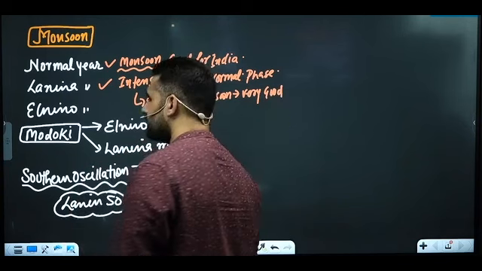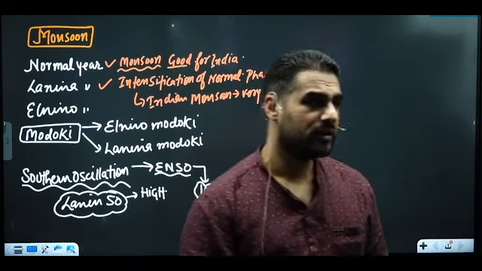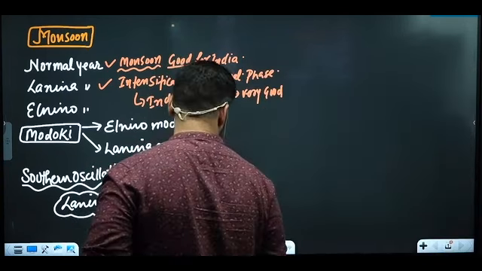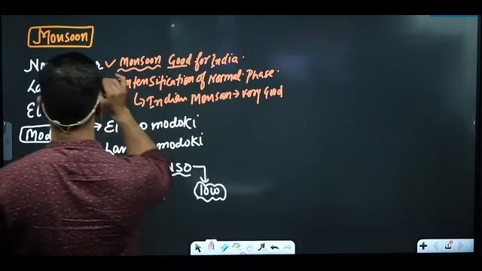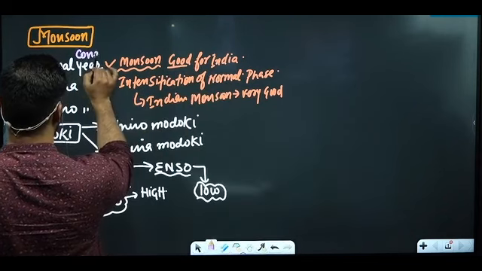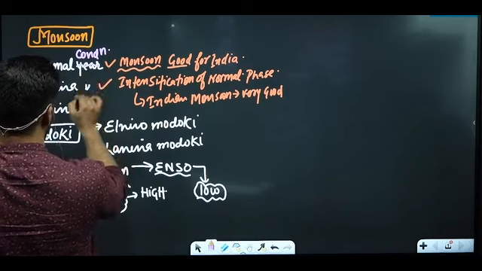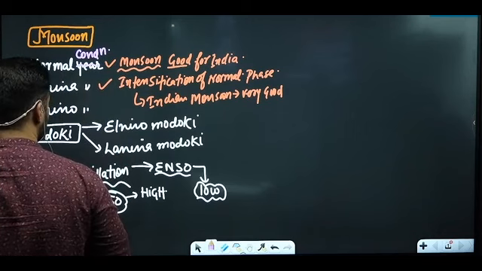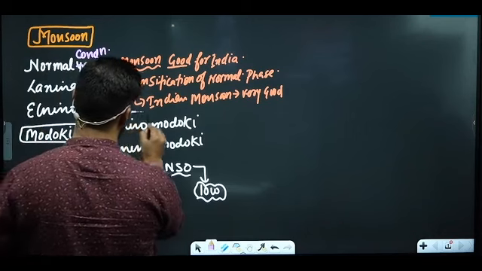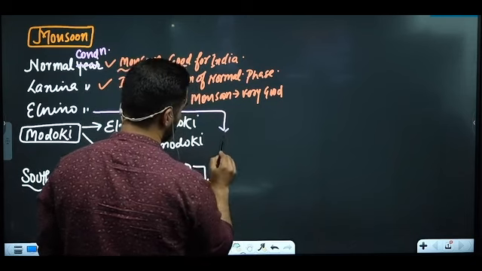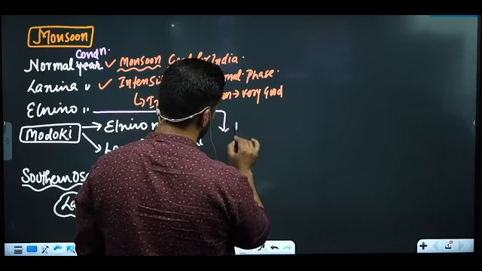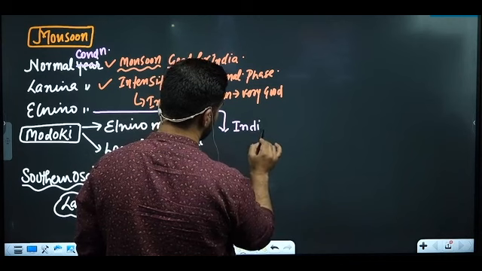So whenever there will be a La Nina, what will be the Indian monsoon? Rather than a normal year, we can even call it a normal condition. It will be El Nino condition, La Nina condition. Whenever there is El Nino, Indian monsoon will be very weak.